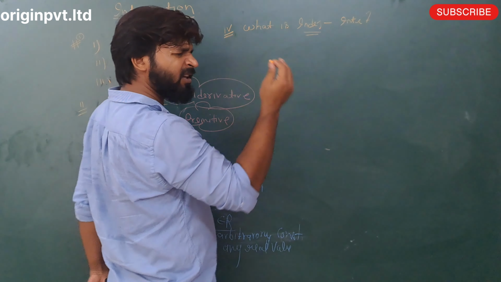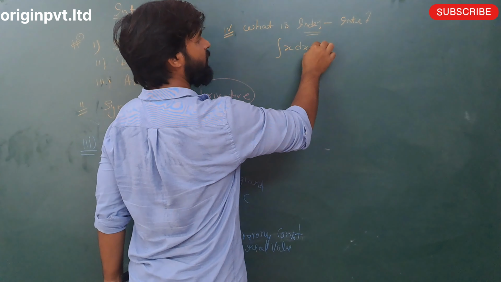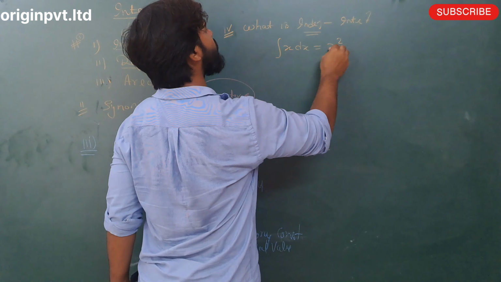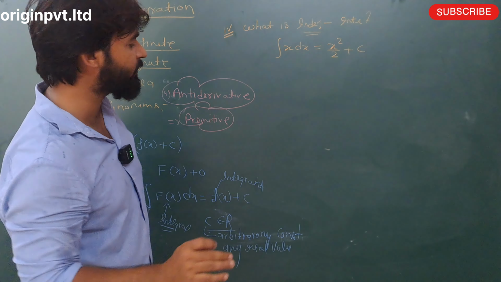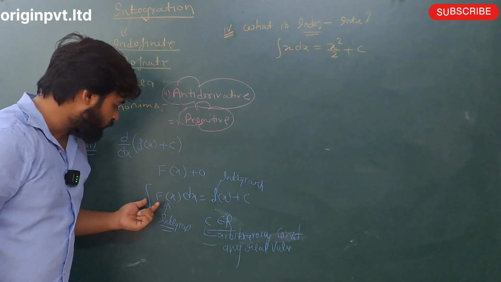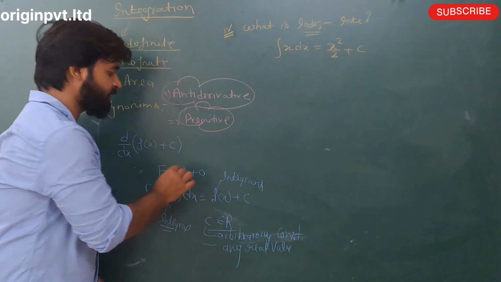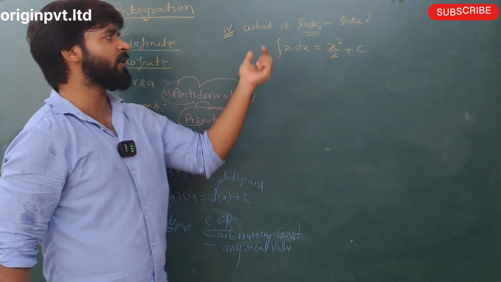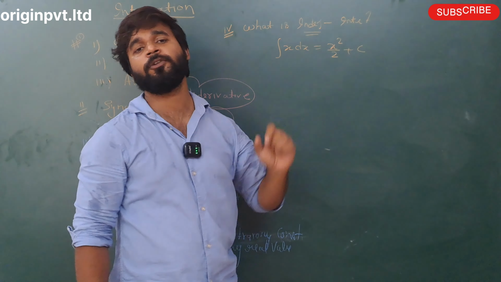Okay, I am taking an integration, just an example, x dx. So the integration of x dx is x square by 2 plus c. We talk about the integration sign, f(x), c, not dx. We will talk about dx in point number 5, but right now we discuss point number 4, what is the indefinite integration. So x dx gives x square by 2 plus c.